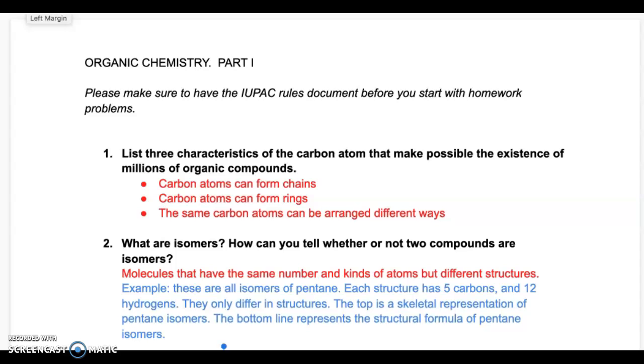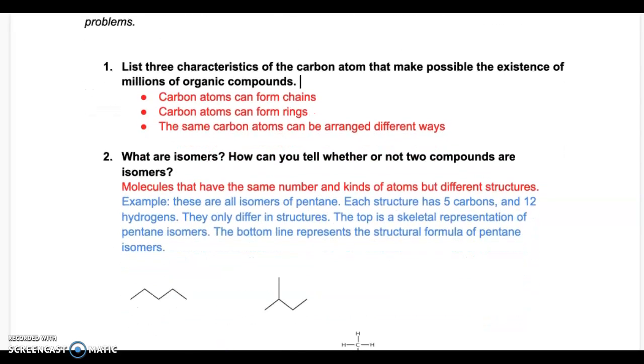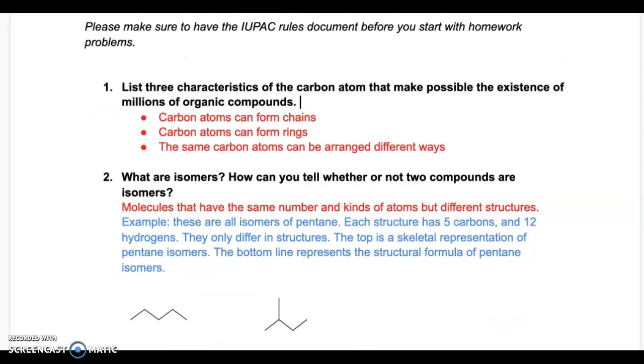And why is it very important that we learn about organic chemistry? The question is number 1. List 3 characteristics of the carbon atom that make possible the existence of millions of organic compounds. So one reason for the huge number of organic compounds is the carbon atom itself. Carbon is unique in that its atoms bond readily to each other and form long chains.